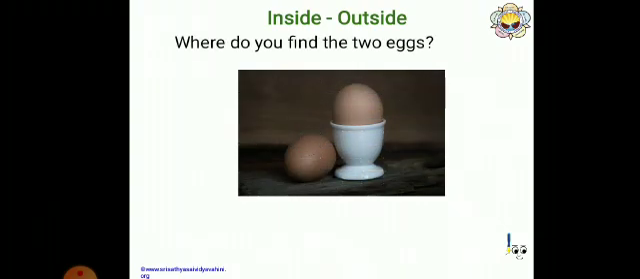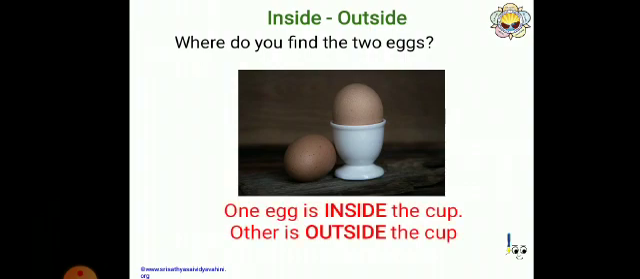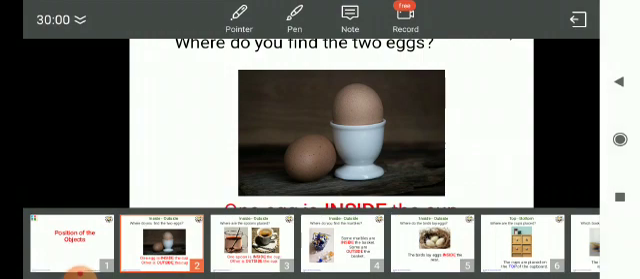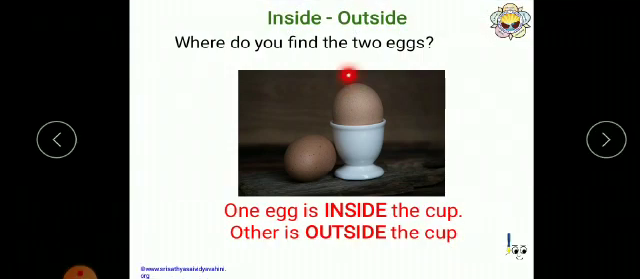Observe the picture. Where do you find the two eggs? One egg is inside the cup and other one is outside the cup. See, one is inside the cup and other one is outside the cup.